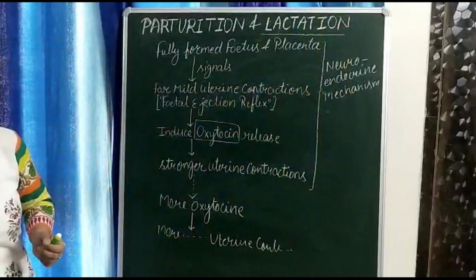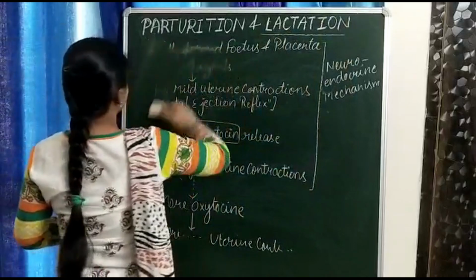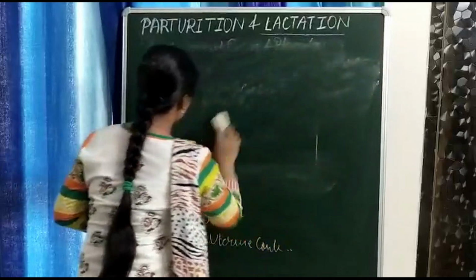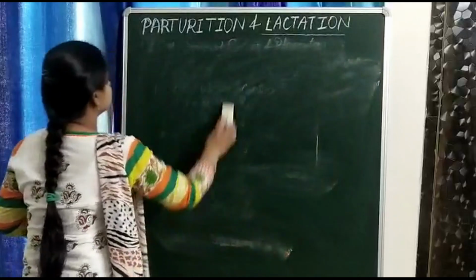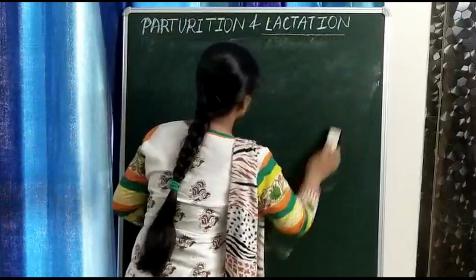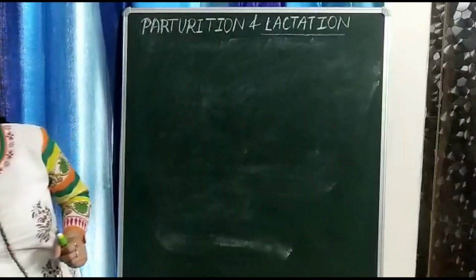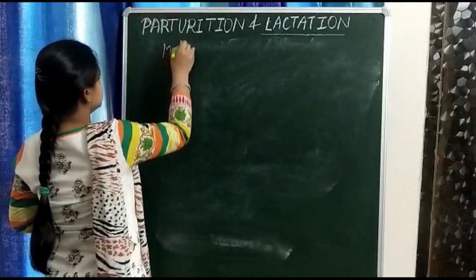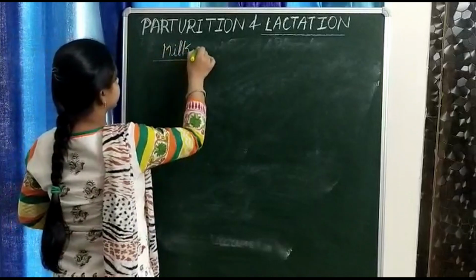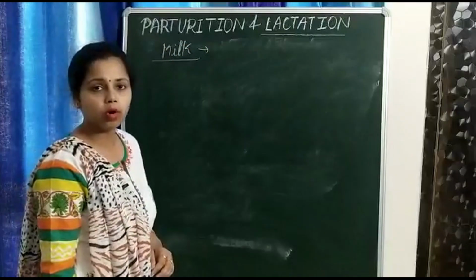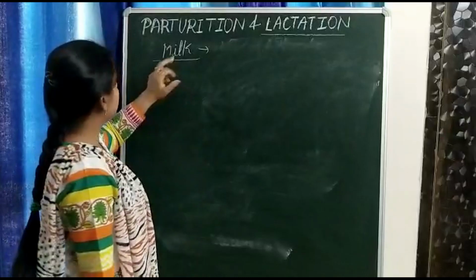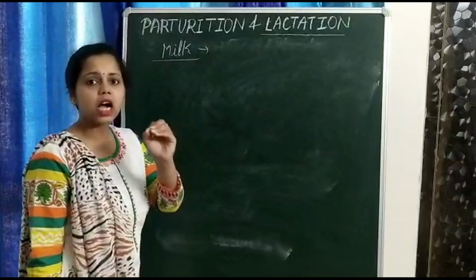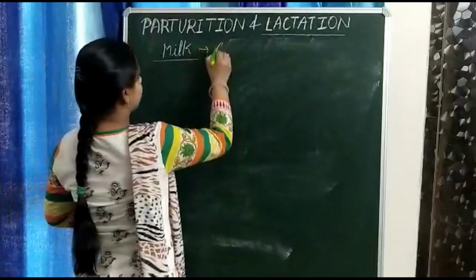At the end of pregnancy, mammary glands start producing a secretion of fluid. That fluid is called milk. It is very important for nourishing the newborn baby. The milk which is produced in the first few days after parturition is called colostrum.